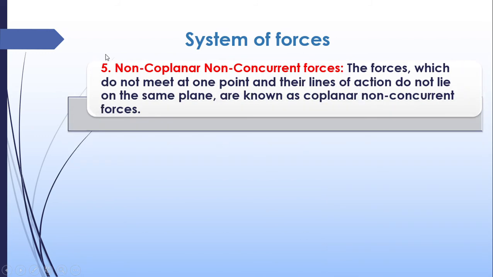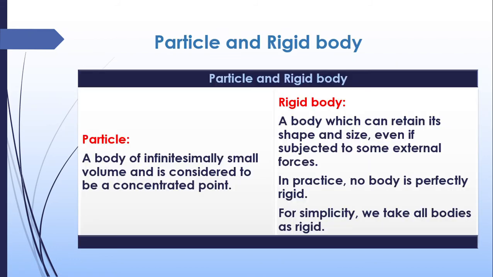So this is 7. Non-coplanar non-concurrent forces. They are not meeting on the same plane, neither are they meeting at the same point. So this type of forces are known as non-coplanar non-concurrent forces. Hope you got it. The next thing we have to discuss is